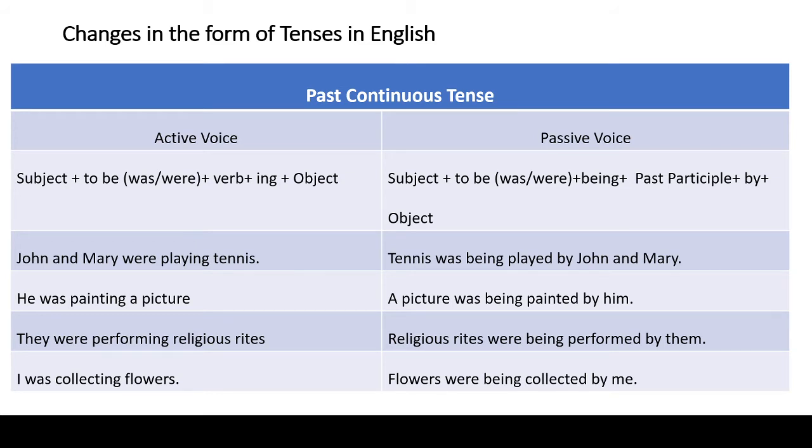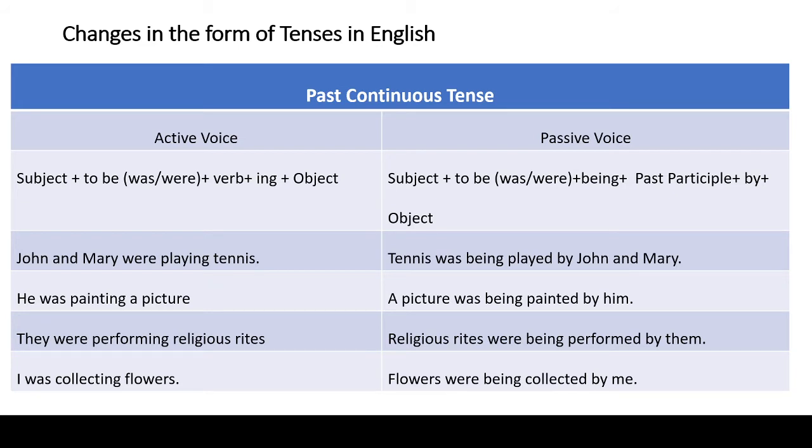The passive voice structure is subject plus to be plus being plus past participle of the main verb plus by plus object. Again our sentence will begin with object, that is tennis. It is singular, so was is the correct helping verb here.